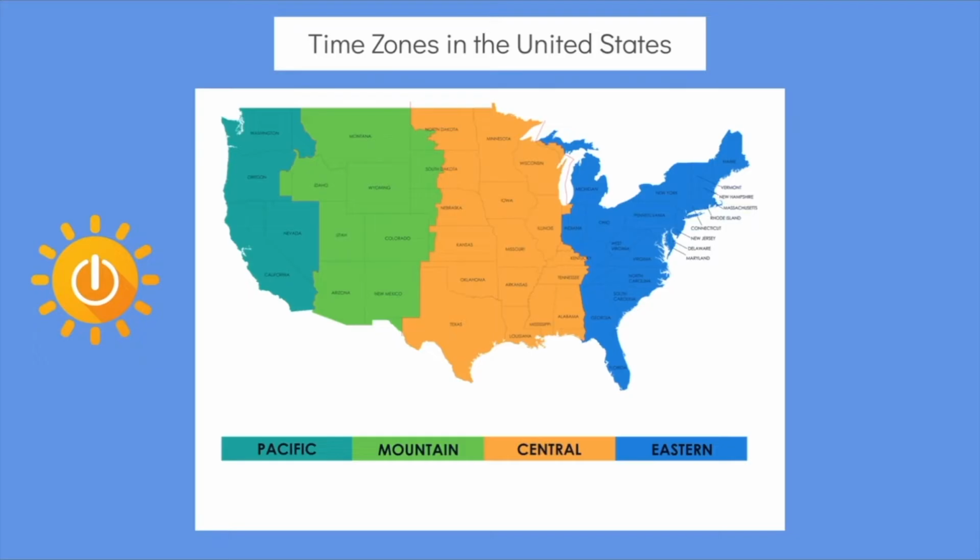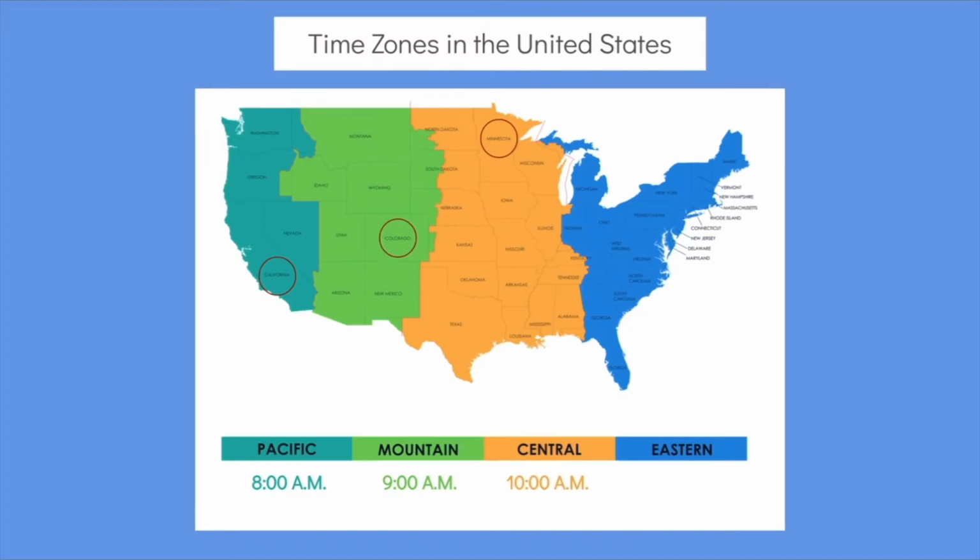Each time you move from one time zone to the next, the clock shifts by 1 hour. Now, let's say it is 8 a.m. in California. That means it is also 8 a.m. everywhere in the Pacific Time Zone, since California falls in the Pacific Time Zone. At the same moment in Colorado, it is 9 a.m. because Colorado is in the Mountain Time Zone. All locations in the Mountain Time Zone are 1 hour ahead of the Pacific Time Zone. And at that exact moment in Minnesota, in the Central Time Zone, it is 10 a.m. That means the Central Time Zone is 1 hour ahead of the Mountain Time Zone and 2 hours ahead of the Pacific Time Zone. What about the Eastern Time Zone?